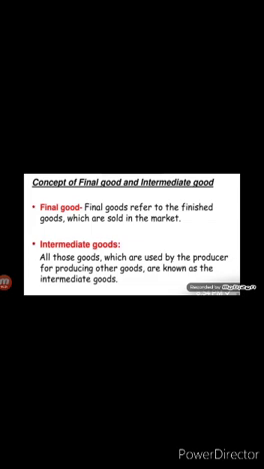For example, the examples of final goods: television, chair, bread, etc. And the intermediate goods are the goods which are used up in producing the final goods and services. That means all those goods which are used by the producers for producing other goods, we call them intermediate goods. The value of intermediate goods is not included in the national income.